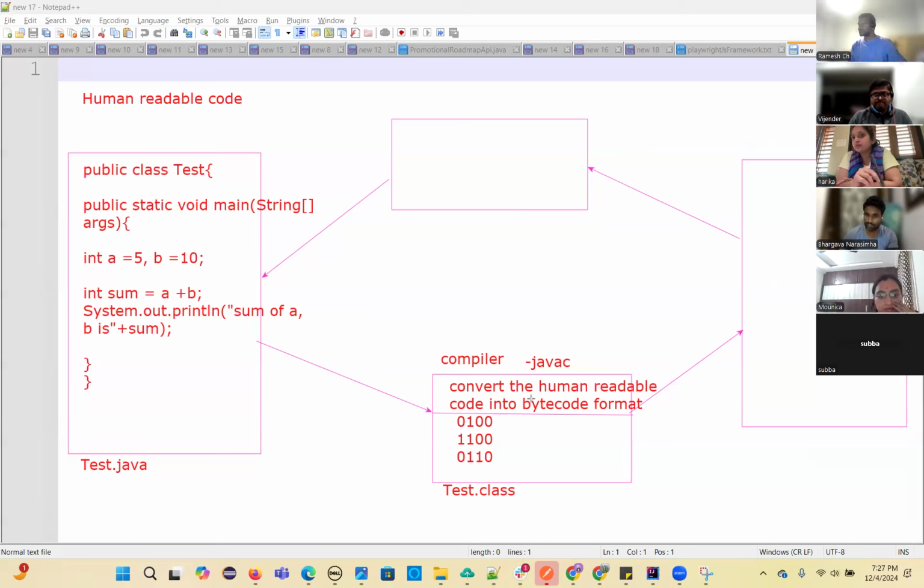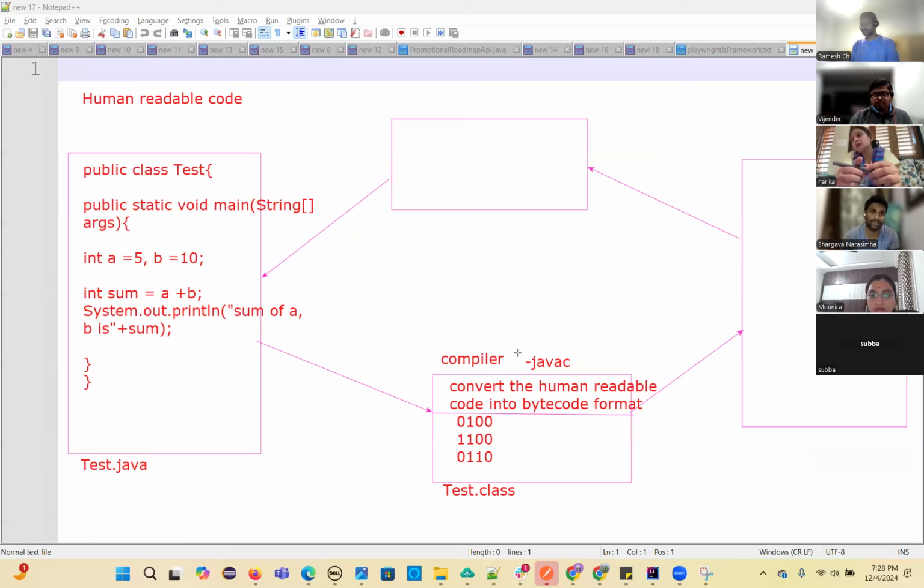Okay. So again, I'm repeating. This is very important: how Java code executes. First, you will write in a human readable format. That will be converted into bytecode format by the Java compiler, and that will be stored in the .class file. Who will do that? The Java compiler.